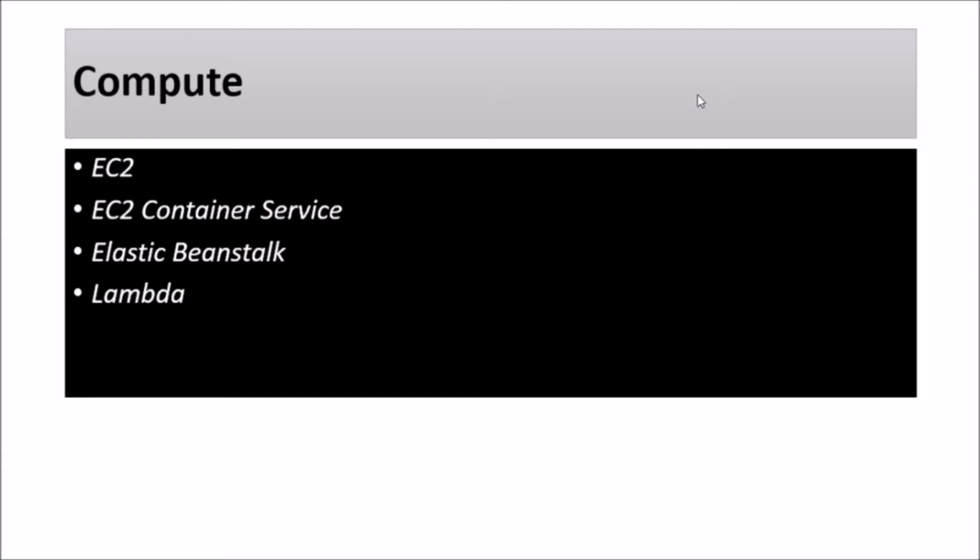It just runs code. So guys, even in the exam, if you see anything about running code on any platform, it is Lambda. Okay, and then we have Lightsail. It is designed to be the easiest way to launch and manage a virtual private server. Okay, and then the messaging services provided by AWS.